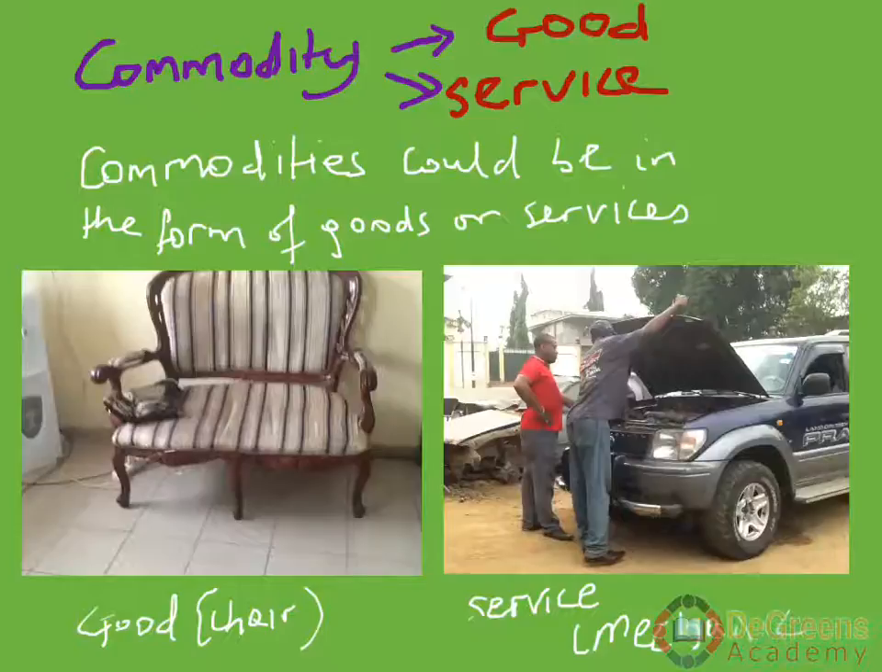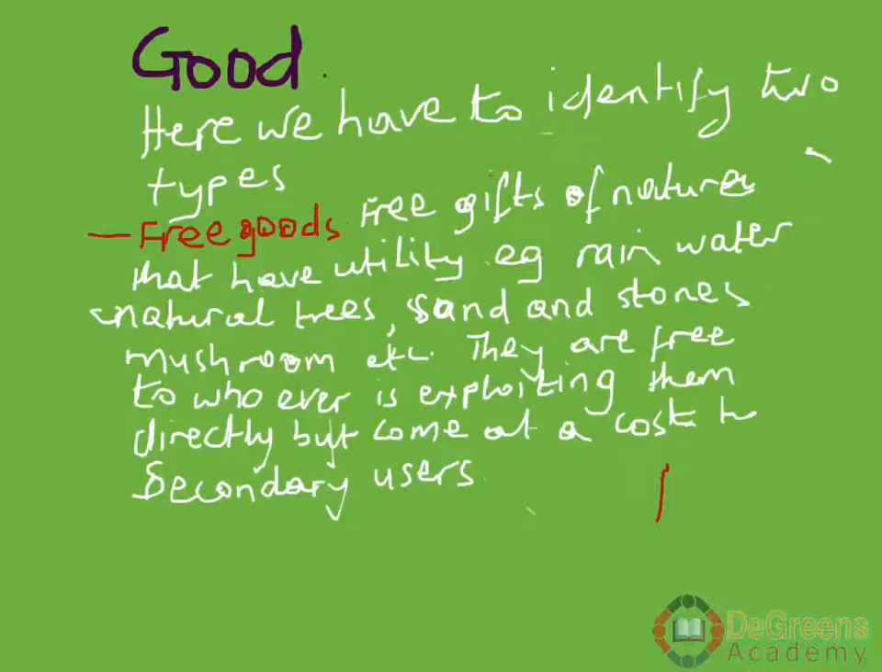So commodities could be in the form of goods or services. Like if you look at this chair, it is a commodity. It is marketable, it has utility, and it is scarce. The chair is not all over the place for you to have. It could be a service. This is a mechanic. This man is enjoying the services of the mechanic. So we understand that this service is equally considered as a commodity.